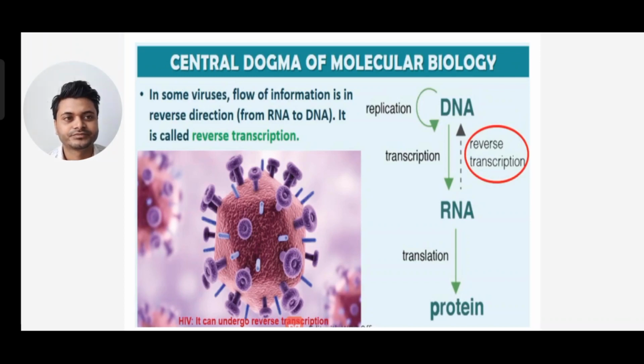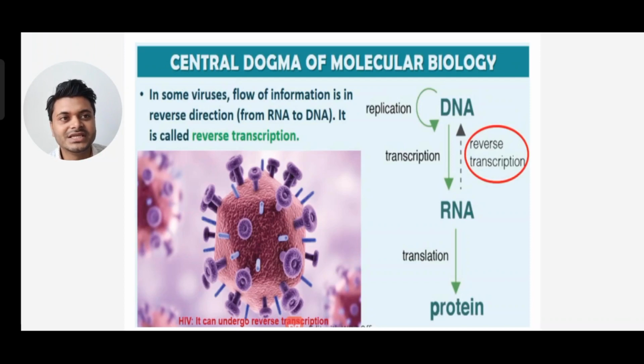You can see the reverse transcription is highlighted. DNA is formed from RNA, that is reverse transcription, and when RNA is produced from DNA, that is called transcription, and protein is formed from RNA, that is translation.